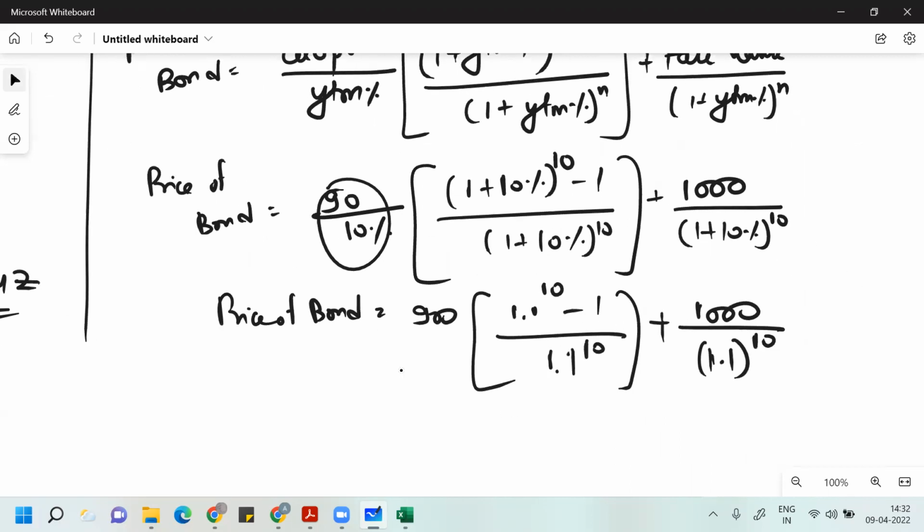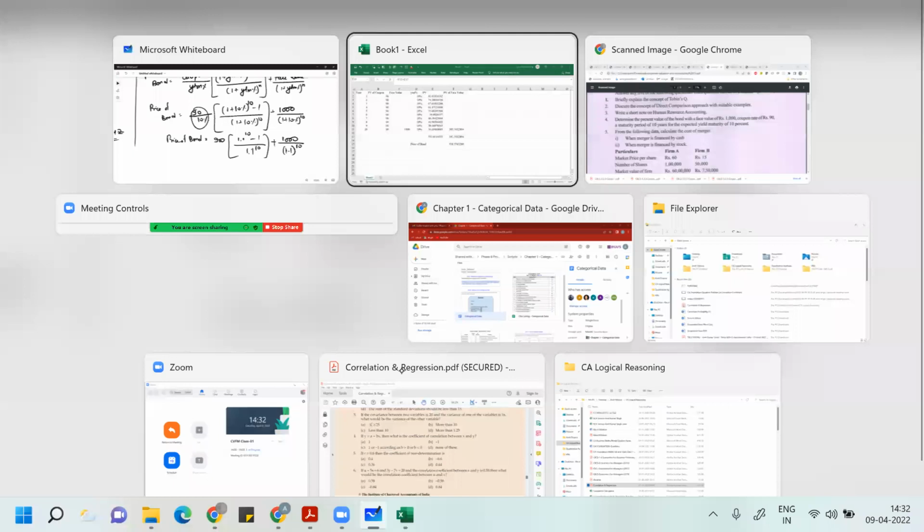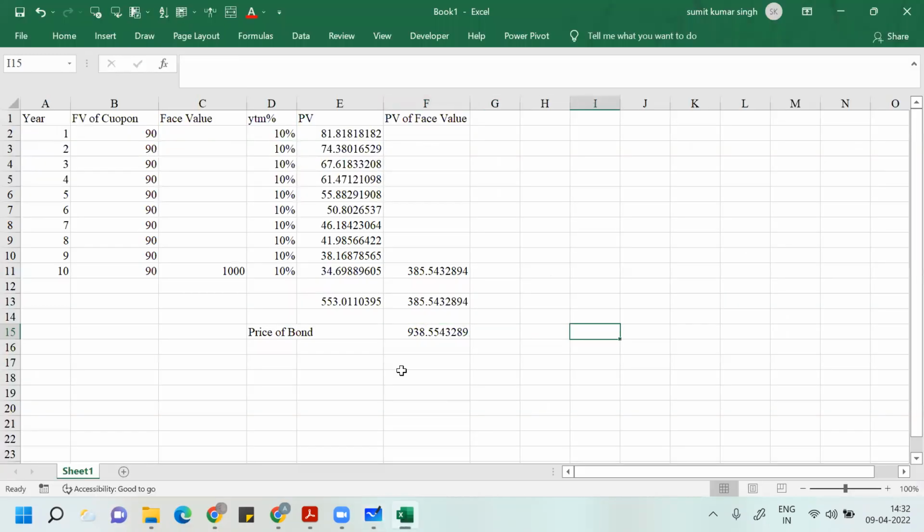You solve this and you'll get the answer. Using the calculator, 1.1 to the power 10 is